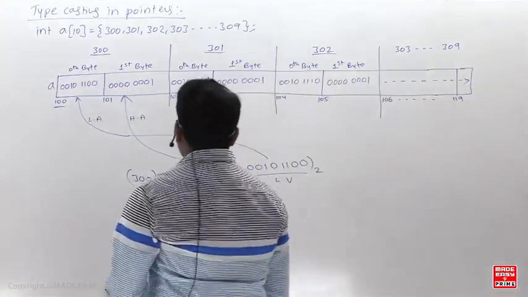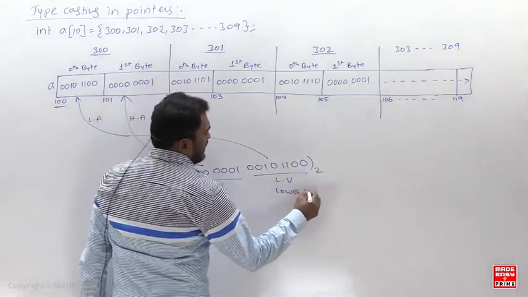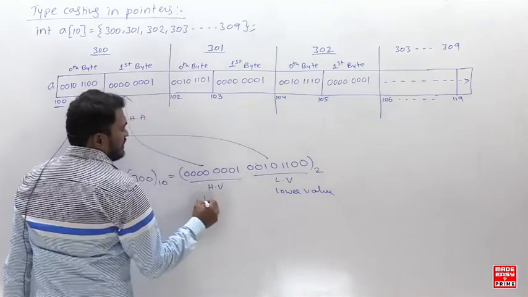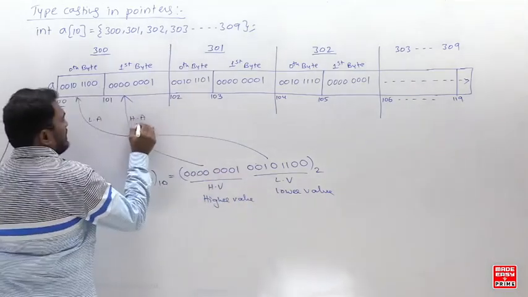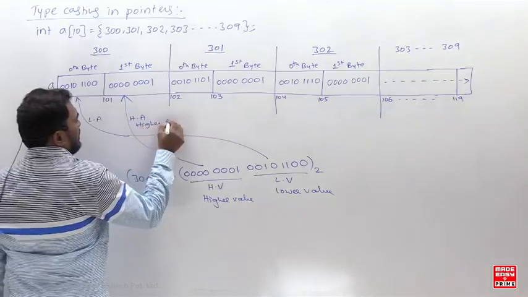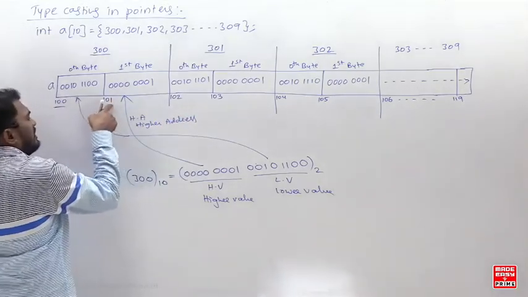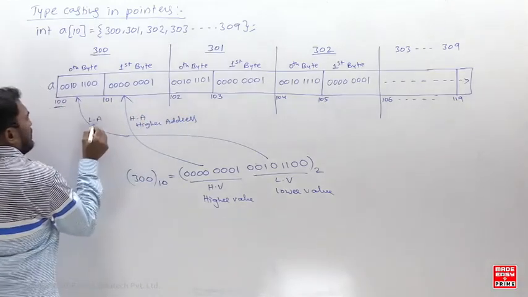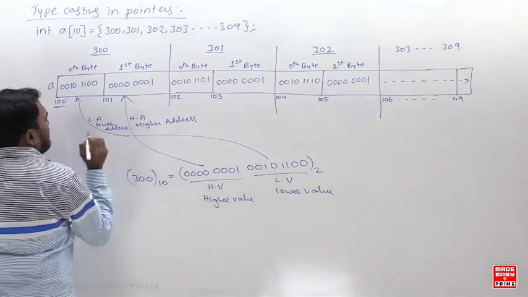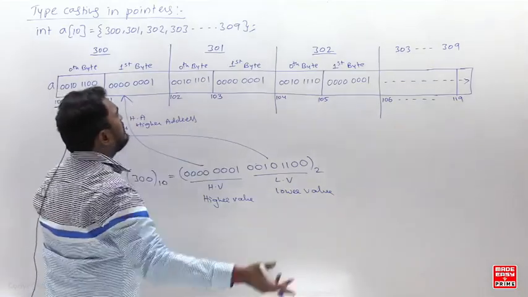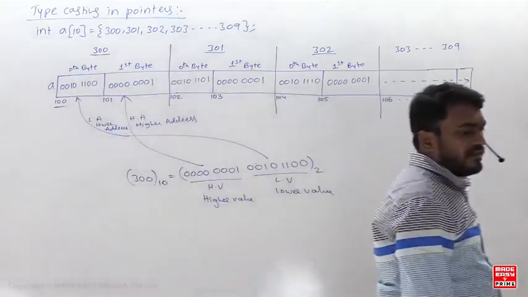Okay, you will be confused otherwise. Write properly. What does LV mean? Lower value. Afterwards you will be confused. This is a higher value. This is a higher address. Now tell me why it is a higher address? Because this is 100, this is 101. This is higher value, higher address. This is a lower address. In the same manner, the remaining 300, 301, 302 are also stored. So copied.